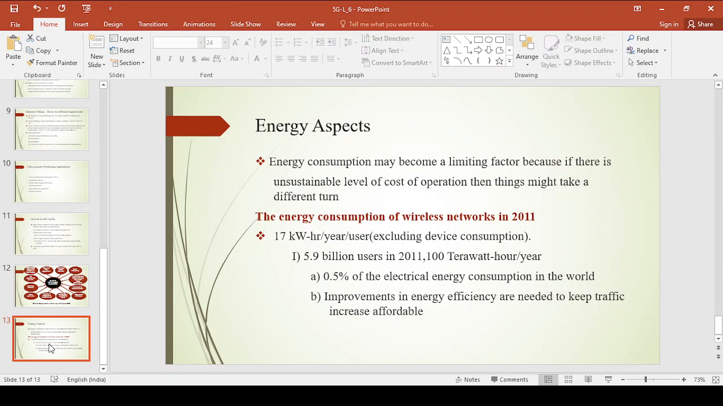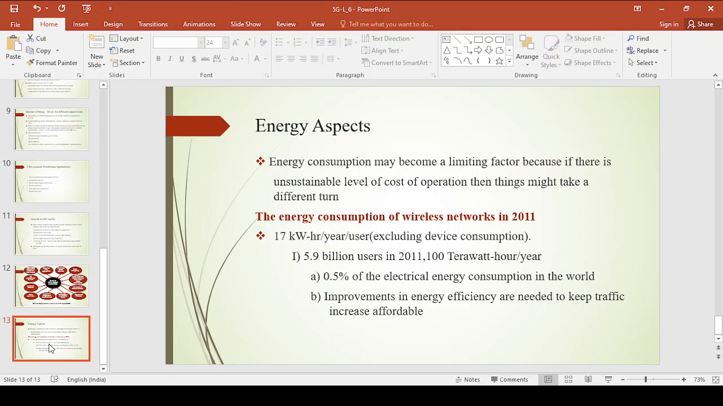Now the things may take a different turn. What I want to say is that as we go from one generation to the other generation, we are getting some extra features with enhanced capabilities, and we are getting some new applications. Because of all these things, users will get increased. Because of the increase in the number of users, the energy consumption also increases. Now the energy consumption may become a limiting factor, right? Now we will take one example.